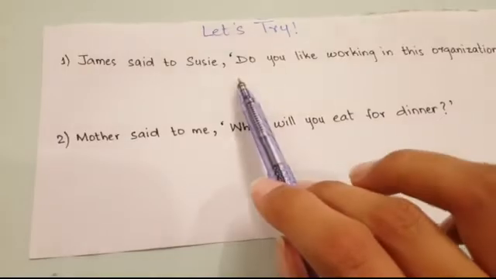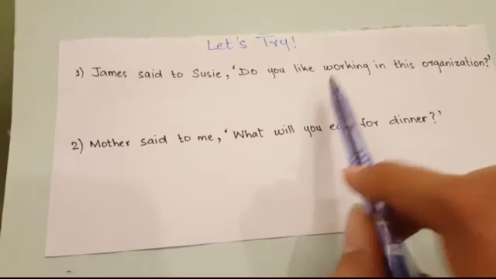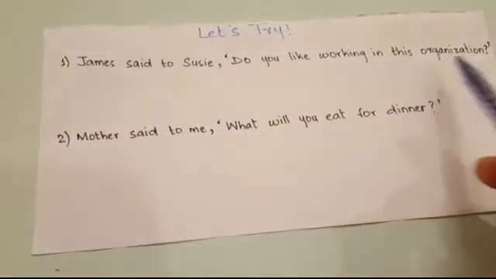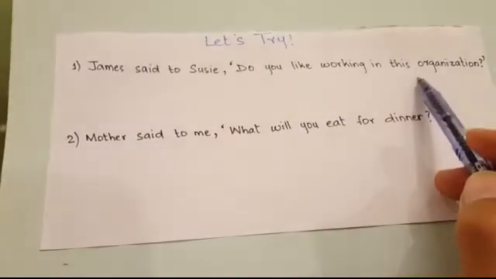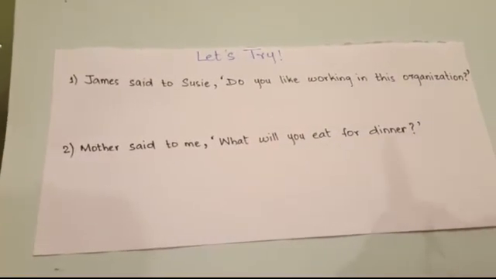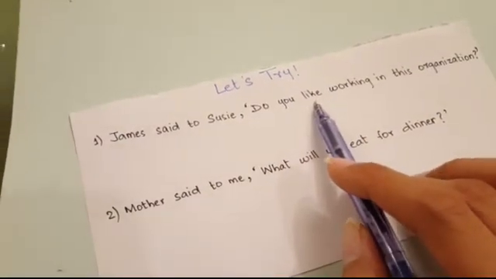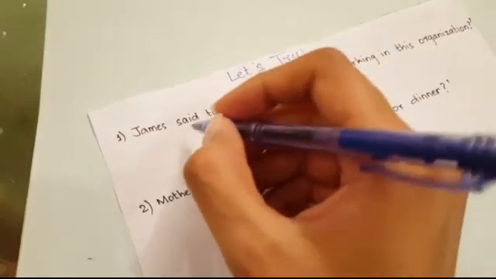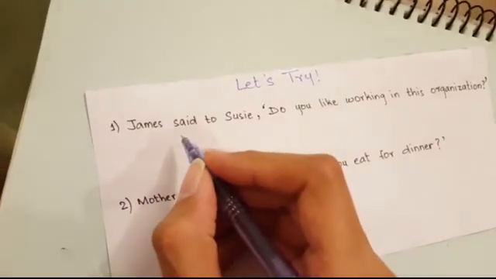Before anything, we are going to check whether this question can be answered in yes or no, or what kind of a question is this. You're going to check that first. So, do you like working in this organization? Can this be answered in yes or no? Yes, this can be. Yes, I like working in this organization, or no, I don't like working in this organization. It can be either one. So, it can be answered in yes or no. So, for this kind of example, which additional words are we going to use? If and whether. Exactly.